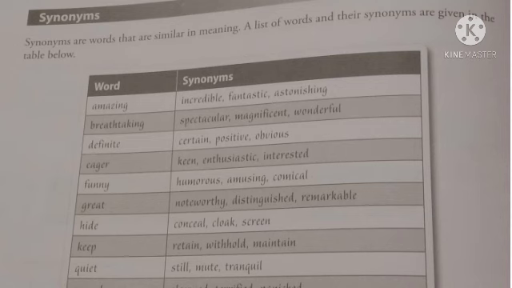For example, number one, amazing. Synonyms: incredible, fantastic, astonishing. Then breathtaking, that is, synonyms are spectacular, magnificent, wonderful. So the advantage is this: if you have an idea about different synonyms of a word, you can replace that word, and that will make your language beautiful.